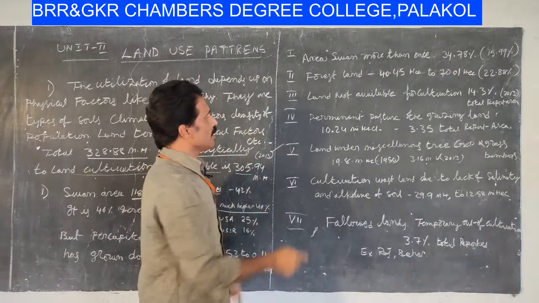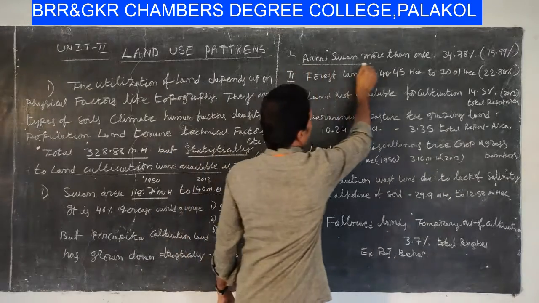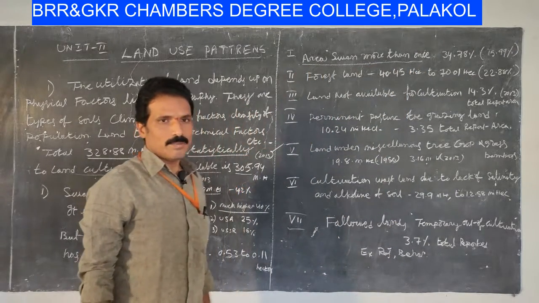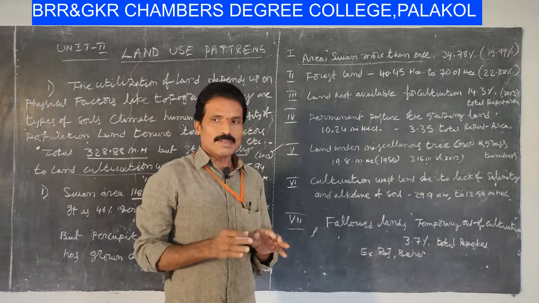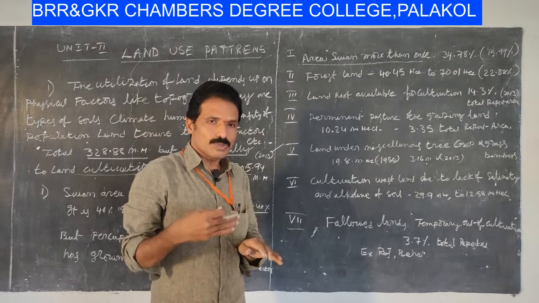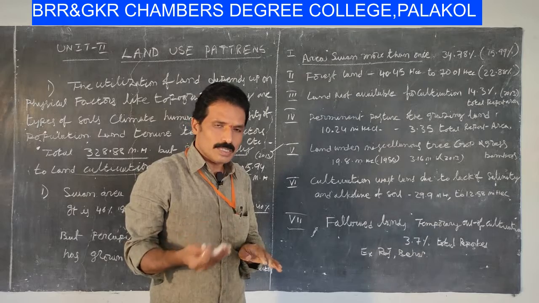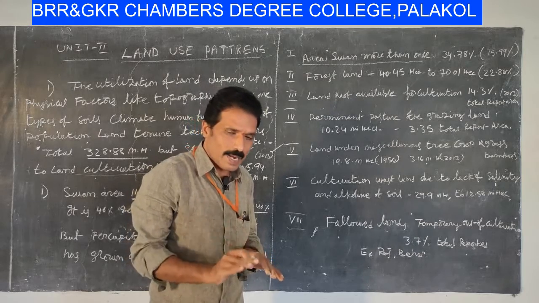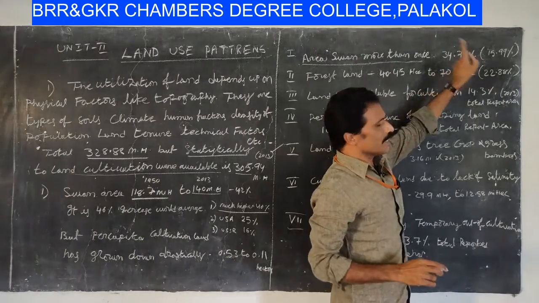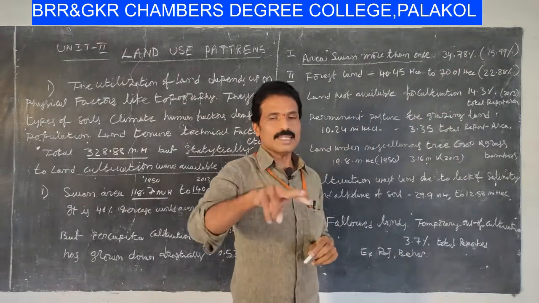The first point is area sown more than once. In India, of the total land existing on the earth's surface, the land with more than one utilization of a particular land is 34.78. More than one utility.